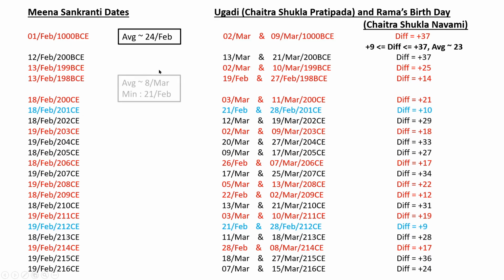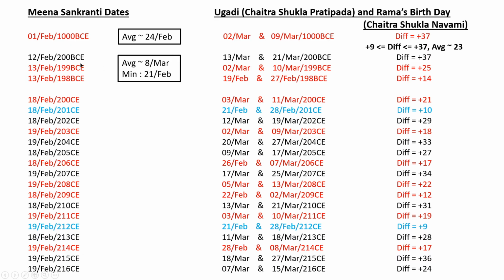So when we come to around 200 BCE, the average becomes 8th March, and the minimum is 21st Feb. Many of the years we get 13th March and 10th March and things like that. Some of the years will go to 27th Feb, the last week of Feb. It can go down as low as 21st Feb, because if it is 12th Feb, plus 9 is 21. So this is the minimum.